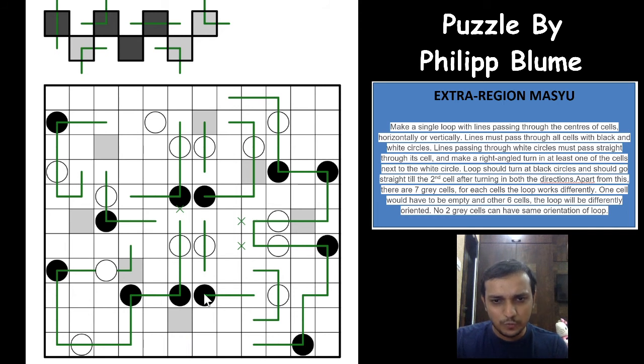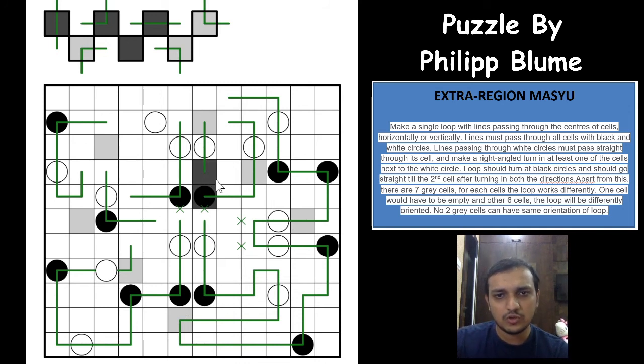course if this loop segment comes down, it won't be used by the loop, right? It will either go towards the left and get stranded here, or it will go towards the right and it will not be used by the loop. So which means that this loop segment will have to go up, and now there will be a loop that has to use this gray cell, right? Which means that both of the loop segments will come towards the end and then turn. It cannot extend because then the horizontal orientation is already fulfilled, so it has to turn here, and this will turn here, and there is a cross here, so this will go up, sorry,